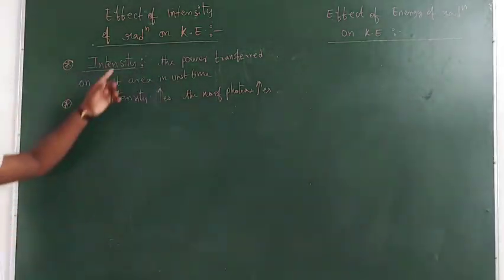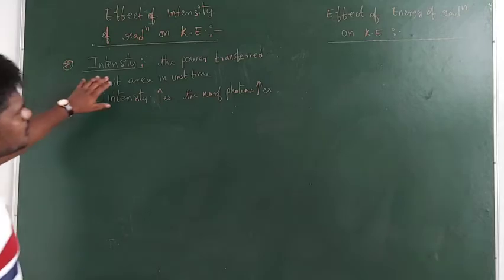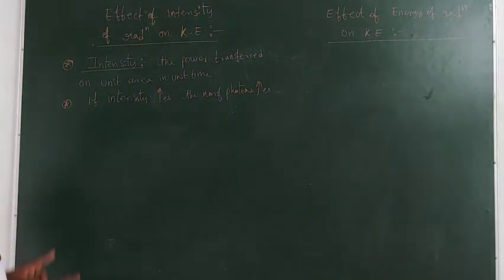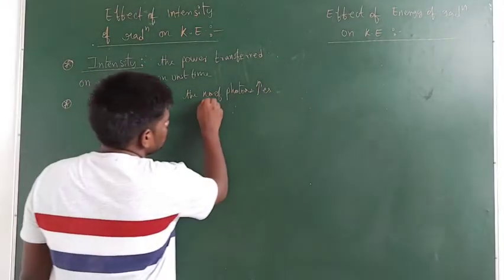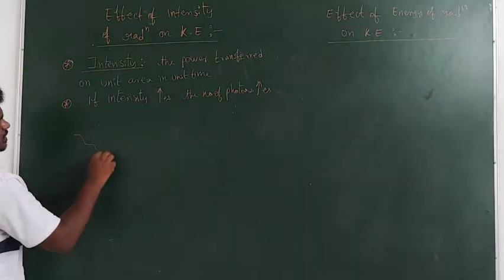First, let us talk about the effect of intensity. Intensity means the power transferred on unit area in unit time. If intensity increases, the number of photons also increases. Here there are two radiations.